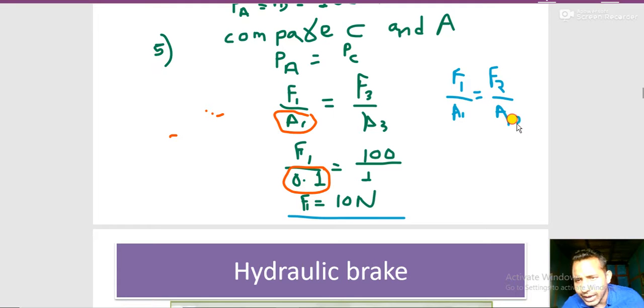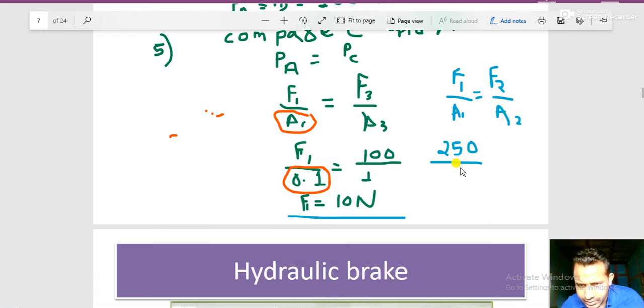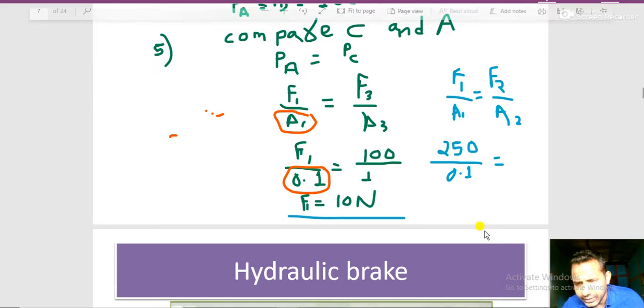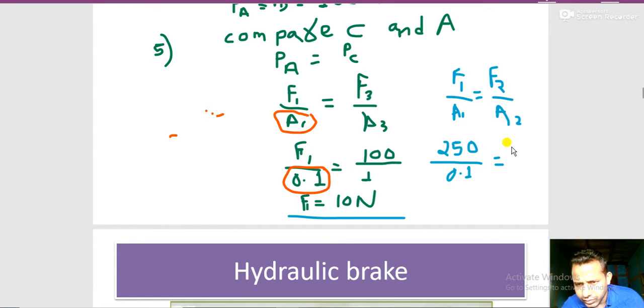Now the F1 value, I know that it is 250. I will show you the video again. 250 by 0.1 equals F2. F2 is 150, given. F2 is given, and A2 is what you should find.